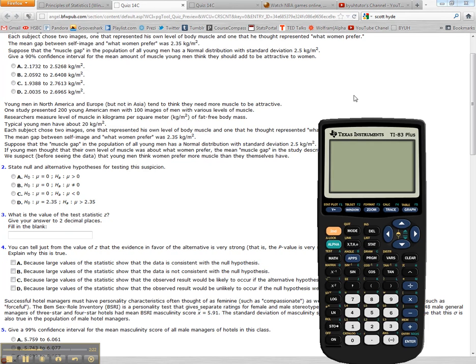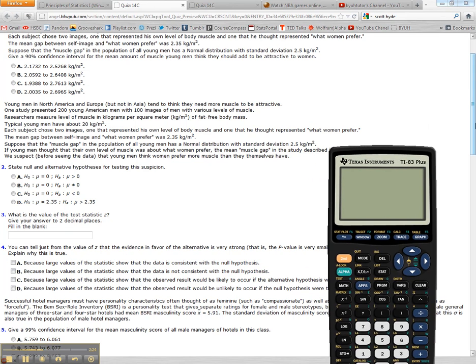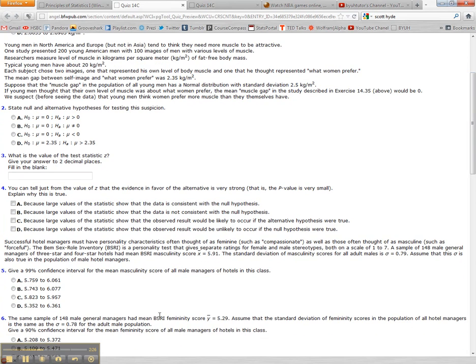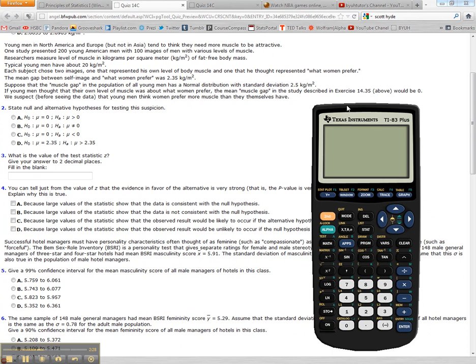I'm going to do this in the calculator just so you save some time. We'll open up our calculator and we'll go to stat, and to the very right column is test, and you're going to use z-test. Alright, so you have the option of data and stats. Remember, data is if you have information on your list or you have information to put on your list. We're given everything already, so we're going to select stats.